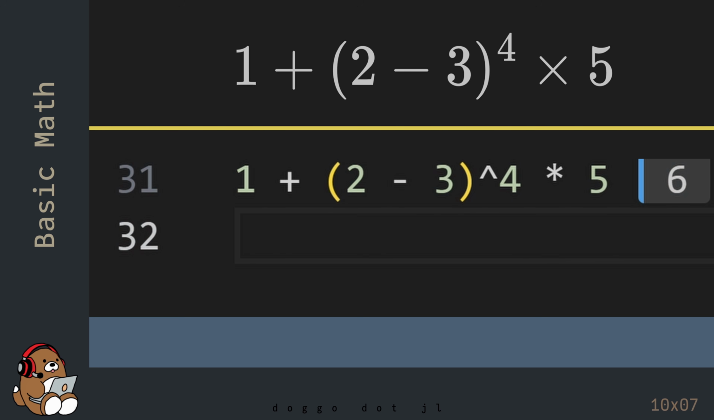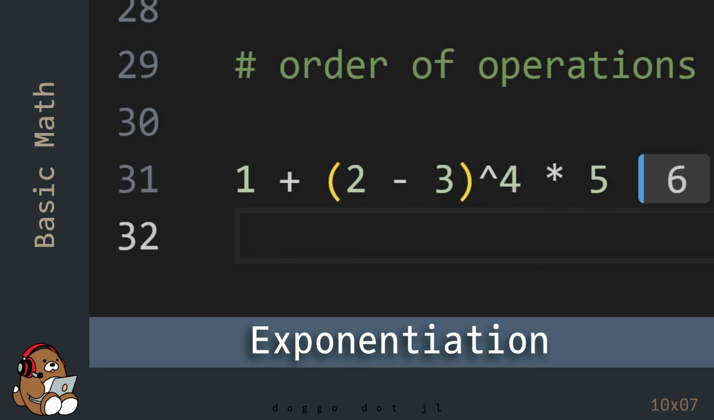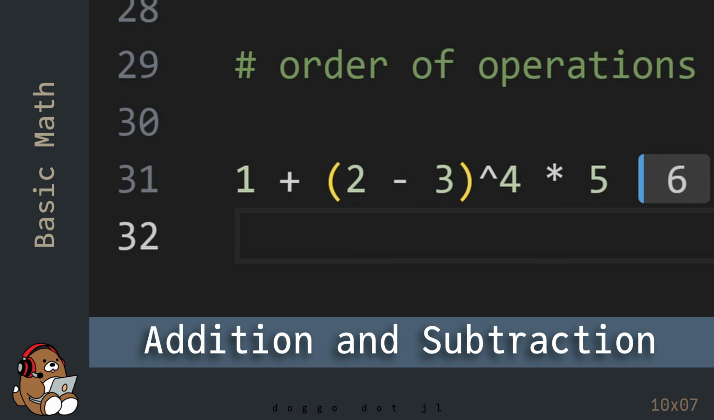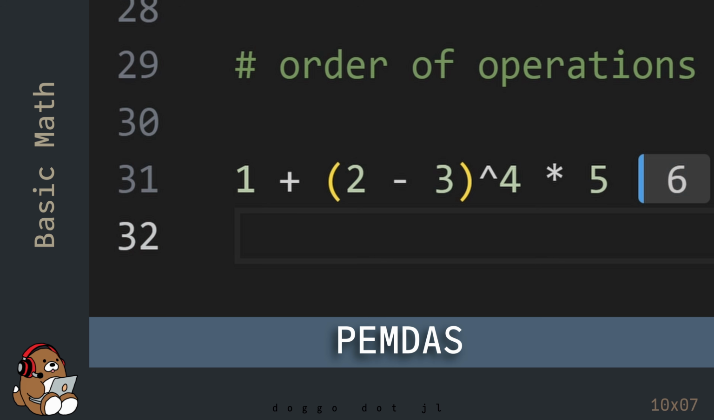Julia comes up with 6, not 0. Why's that? The order of operations can be summarized using PEMDAS, which stands for parentheses, exponentiation, multiplication and division, addition and subtraction. As a mnemonic device, PEMDAS is sometimes referred to as "Please excuse my dear Aunt Sally." So rather than simply going from left to right, you follow this order of operations.